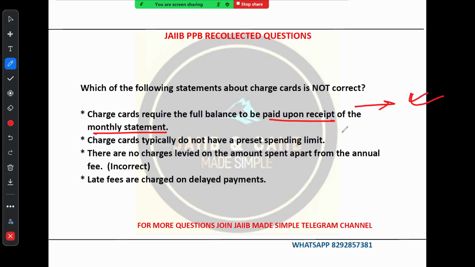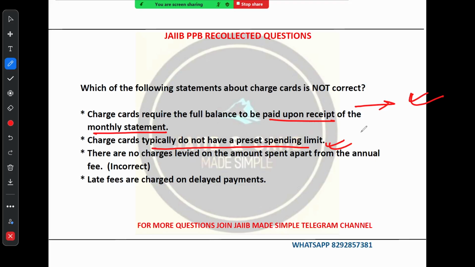This is the correct explanation. Charge cards typically do not have a preset spending limit. Yes, this is also correct. Unlike credit cards, charge cards often have no preset spending limit. It's not that you have to spend only a limited amount of money. That is wrong. No. There's nothing like that. There is no preset spending limit.